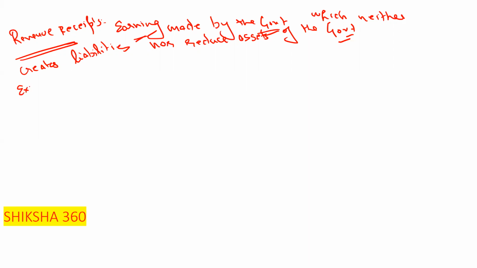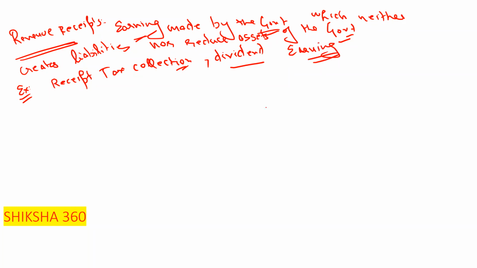Examples: receipts from tax collection, and dividend earnings. Like this year, the government earned dividends from many public sector banks. This is also a revenue receipt. Interest on investments, all come under revenue receipts. Now the second one, that is capital receipt.